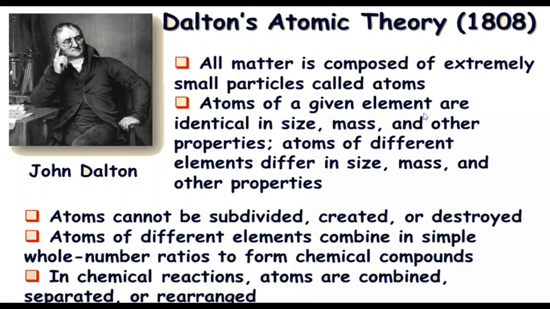Atoms of a given element are identical in size, mass, and other properties. Atoms of different elements differ in size, mass, and other properties. That means whenever you are taking atoms of the same element, those atoms will have the same mass, same size, and same properties. Whereas if you take the atoms of different elements, they will differ in their mass, size, and other properties.